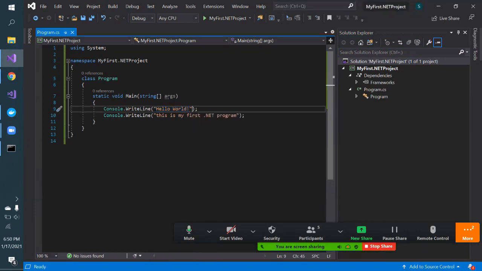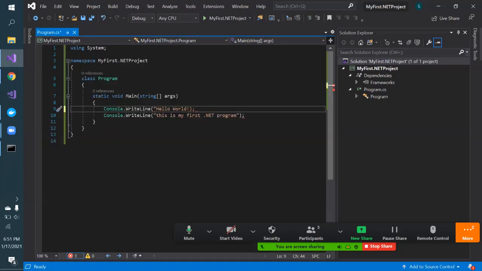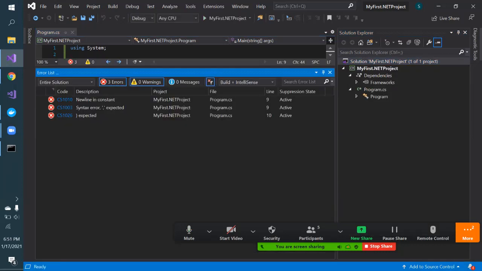So there should be an opening tag of string, like this double quote, and an ending tag. Suppose I forgot to add the ending tag like this. Okay. So see at the bottom, automatically it is giving me some error. If I open this at the bottom, see, it is just showing me this red mark. Or even if I just click on this build solution, at this time, it will throw some error.